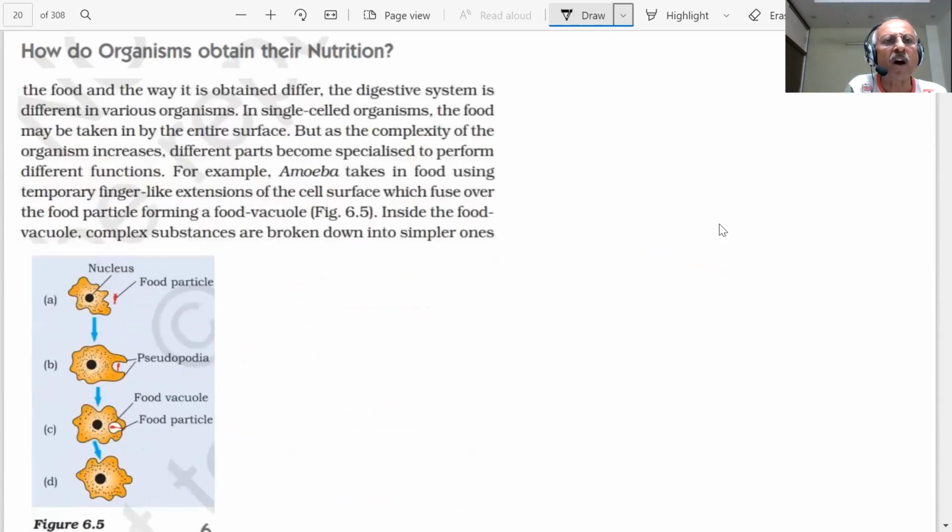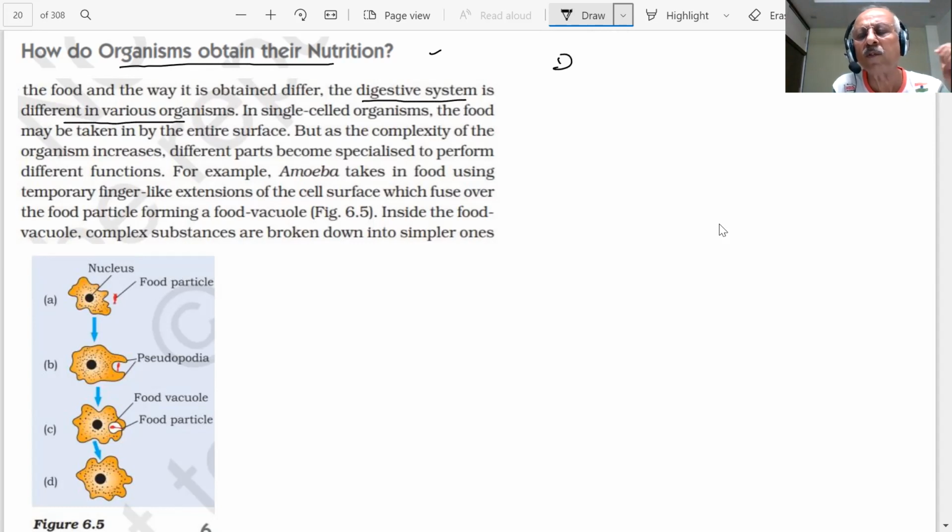Now the question is, how do organisms obtain their nutrition? How will we obtain the nutrition, student? Different organisms. Of course, we are talking about green plants being autotrophs. They are preparing their food from inorganic materials by the process of photosynthesis. The water you are giving, the soil is giving them nitrogen and phosphorus, other things they need. The way food is obtained differs. The digestive system is different in various organisms. These are important points.